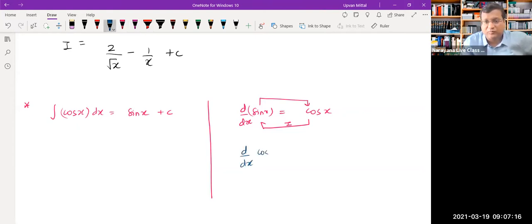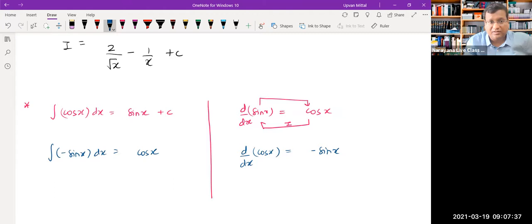d by dx of cos x. You know that the derivative of cos x is negative sine x. So now you can easily see that if you reverse this, you will have integral of minus sine x will give you cos x, and you don't want this minus sign on the left side, so just take this minus sign on the other side. You can simply say that the proper formula is now integral of sine x is equal to negative cos x. And similarly, you can keep on doing this.